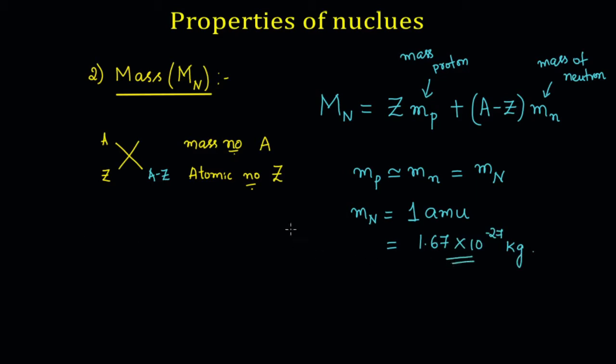We know that protons and neutrons can be called nucleons. Therefore, every nucleon has a mass of 1.67 into 10 power of minus 27 kg. Using that approximation, I can rewrite this equation and simplify it as: mass of the nucleus is A into the mass of the nucleon, where A is the total number of protons and neutrons present inside the nucleus.